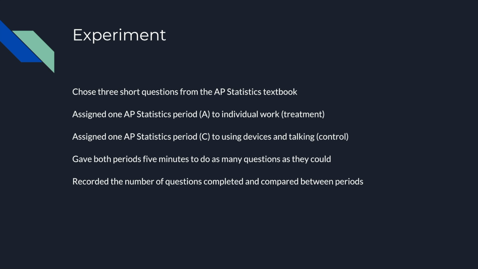Now, to determine the answer of this question, we ran an experiment, and we began our experiment by choosing 3 short questions from the AP Statistics textbook that the students could do. Now, we took one period, A period, and we assigned them to individual work, meaning that they couldn't talk to anybody and that they were just going to do work on these questions alone without any devices, simply with a calculator and the textbook. Now, we took a second AP Statistics period and we gave them devices, we allowed them to talk to each other, and we gave them the same problems to do. And to both of these periods, we gave them a total of 5 minutes to do as many of these 3 questions as they could.